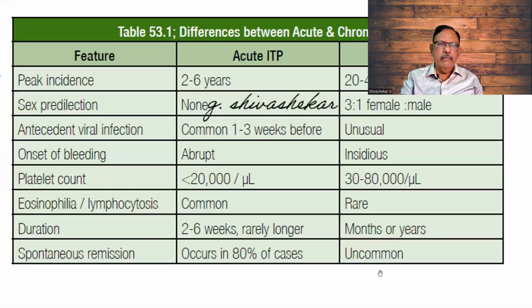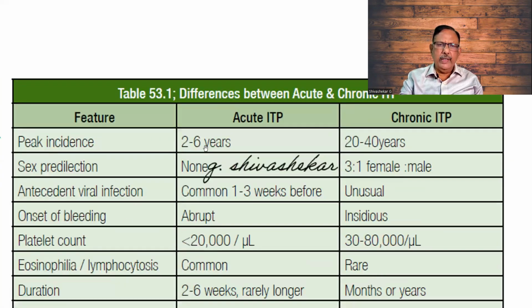So kindly memorize this one. So peak incidence 2 to 6. Chronic, it is in older age. Sex predilection nil, whereas here it is 3 to 1, female to male. Viral infection common in acute ITP, whereas it is unusual here. Bleeding is abrupt, here it is insidious.